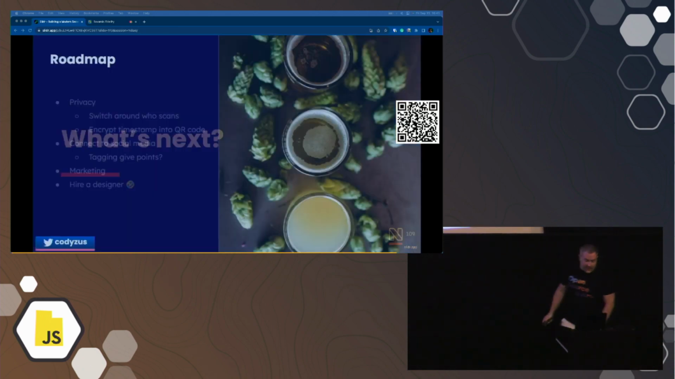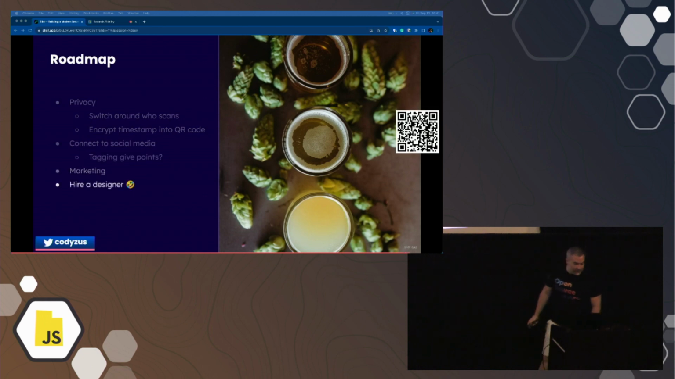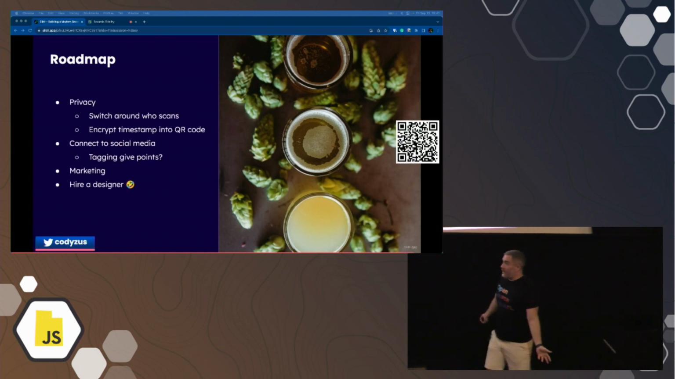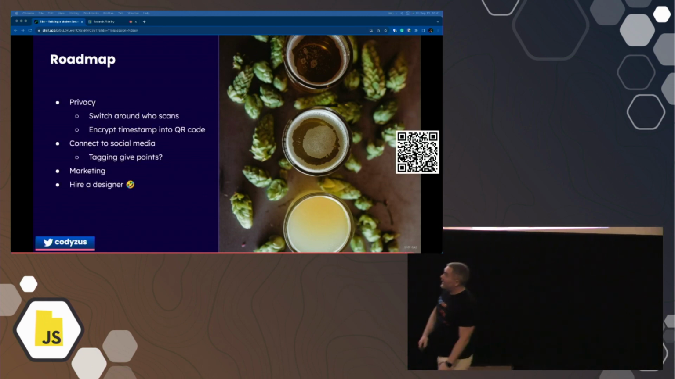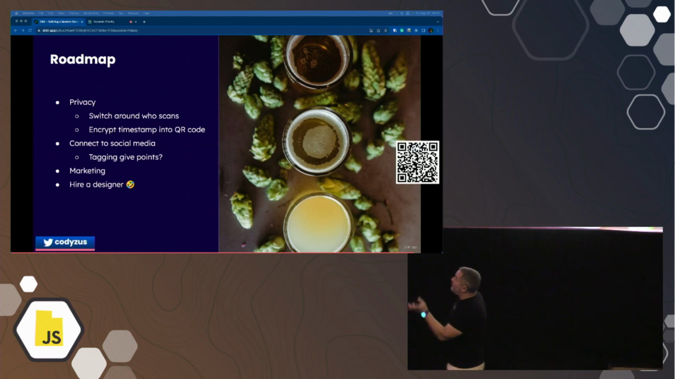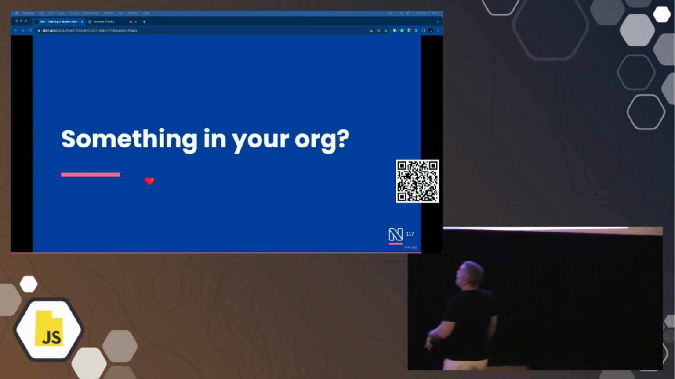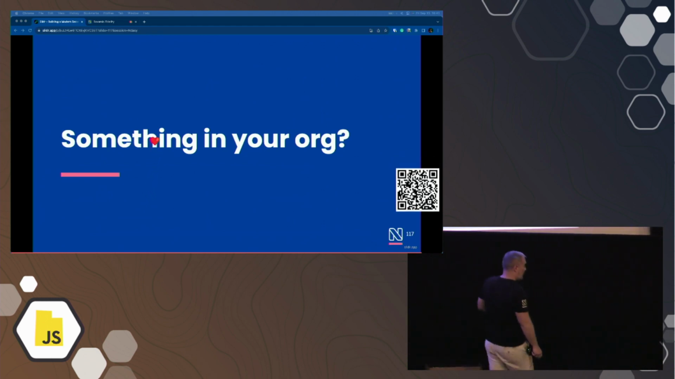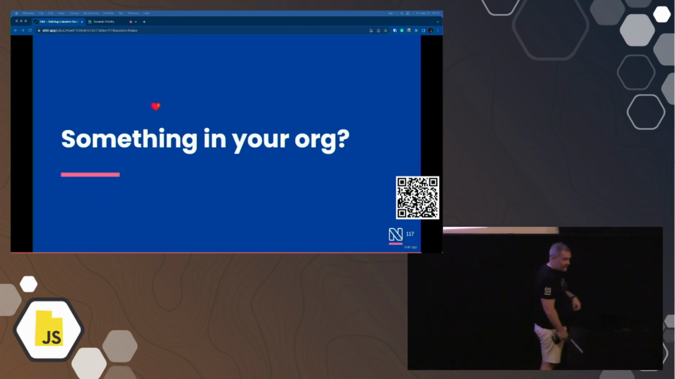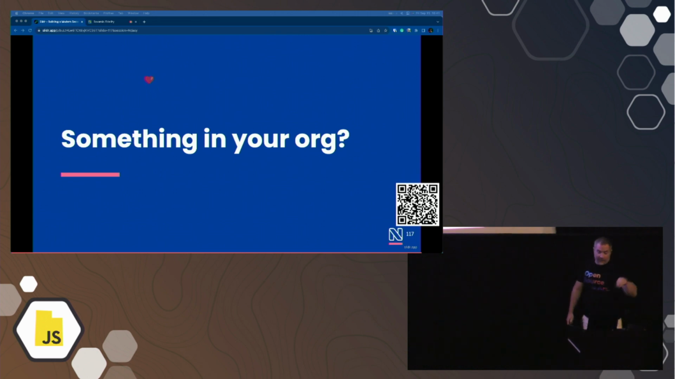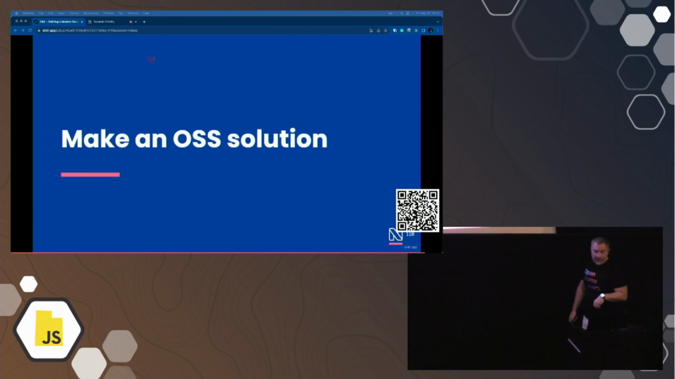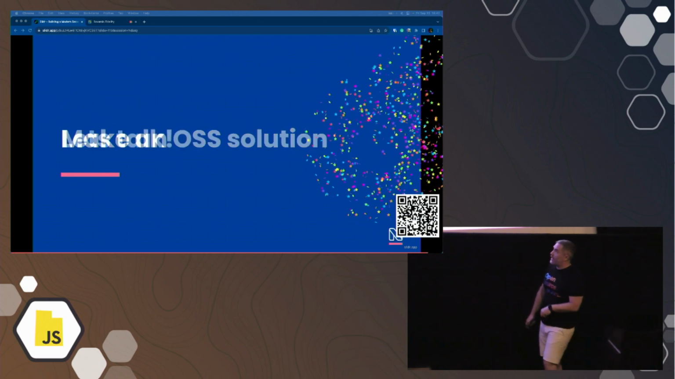So what's next in my application? Go super fast through this. Basically, I need to have a designer because it's kind of ugly. And there's other things we have in mind to connect to social media. So just moving on. So what about you? Is there something in your organization that should be made open source? Something you could improve? Or is there already a project that you can improve? Let's make an open source solution for that, right?